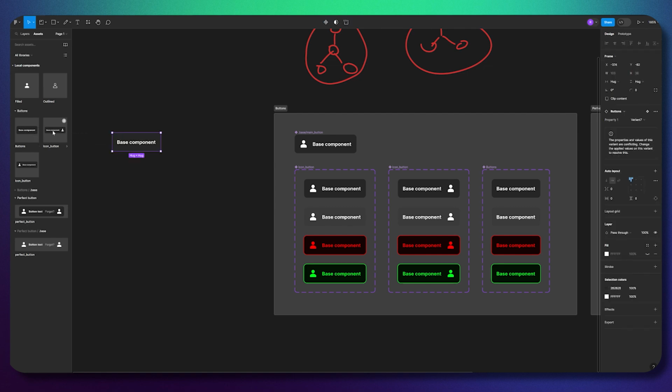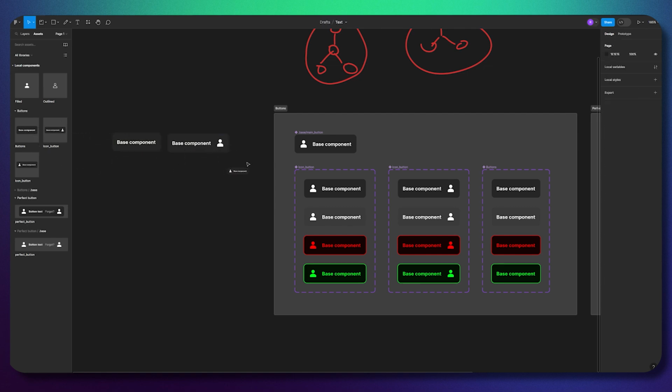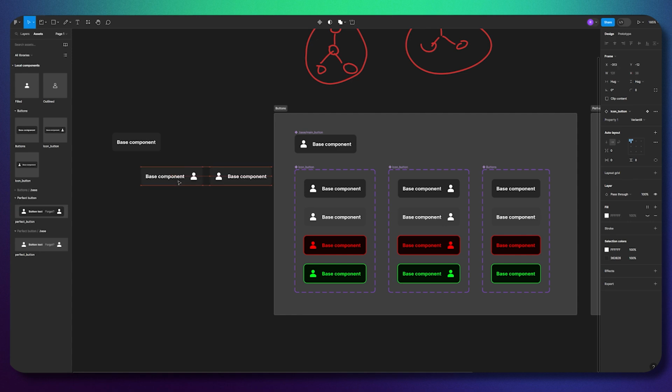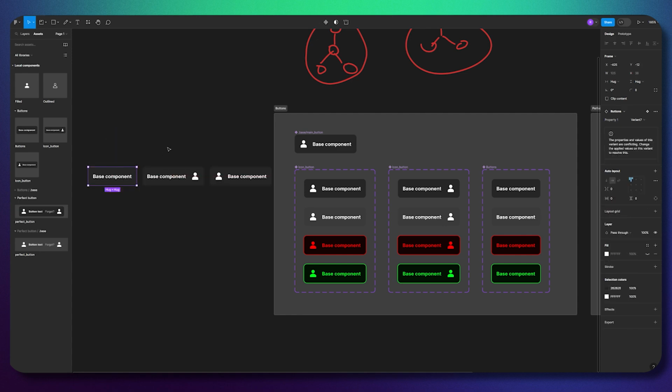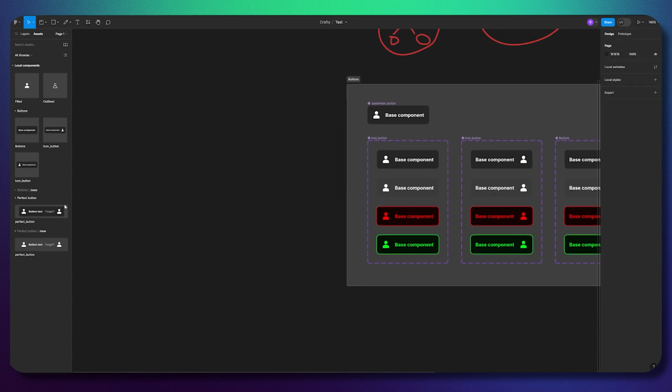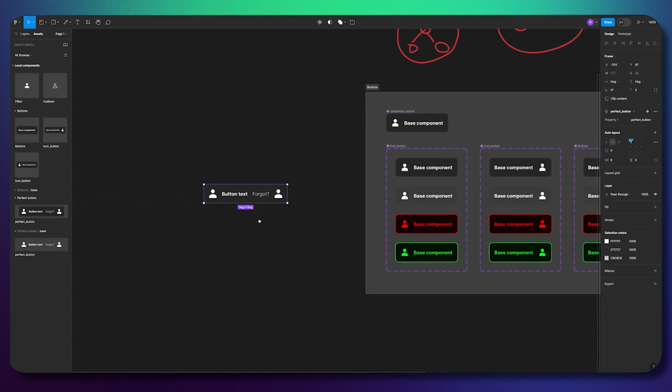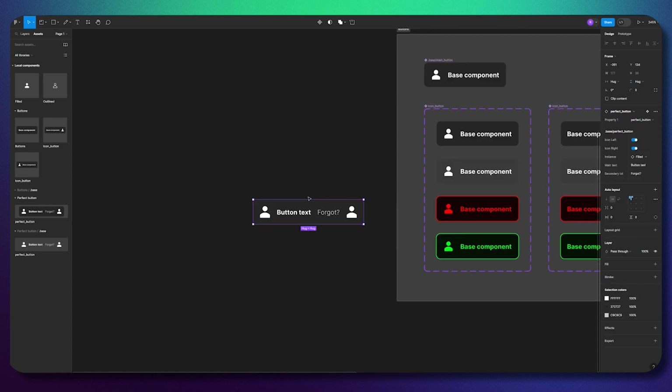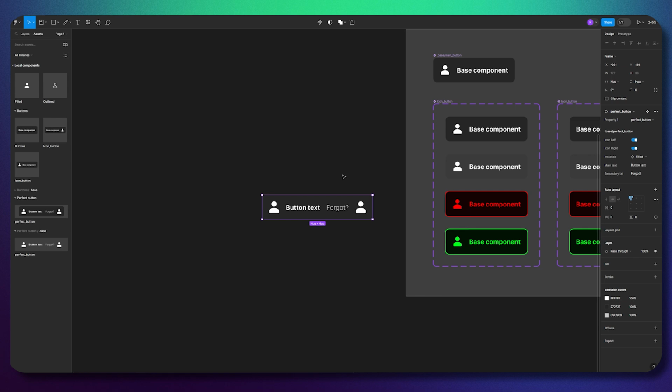You may see 3 different buttons here with different icons, and it might be more and more, as I already told you, and then you decide with which one you want to work. But in my approach, you will have only one button. And if you want to have only an icon on the left and text, then you can easily add or remove wherever you want. So for example, let's say I want to keep here only the icon and the text, so I can turn off the right icon here, then I can quickly turn off or remove the text from here, and then I will have only one button.